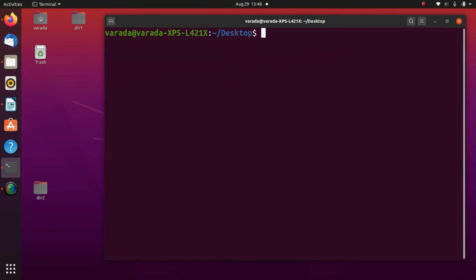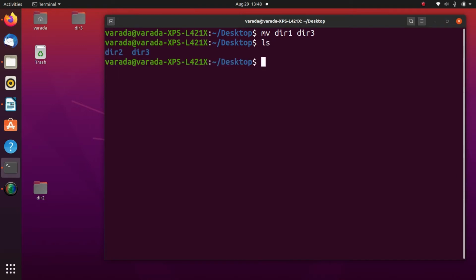So now we see rename. We can rename by using the mv command only. Now I want to change the directory 1 name to directory 3. Then the directory name is changed from directory 1 to directory 3. And similarly we can change the file name also.